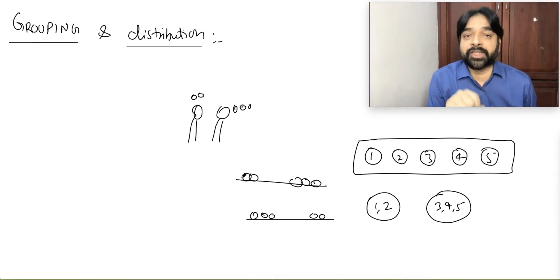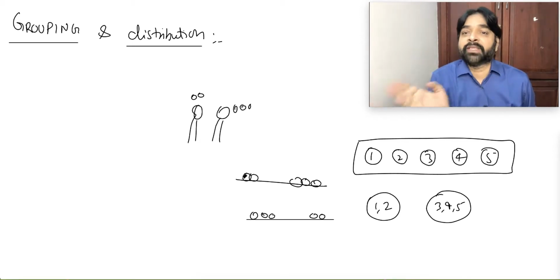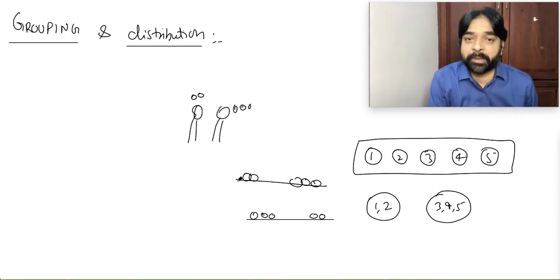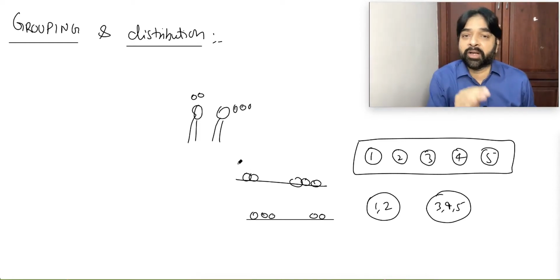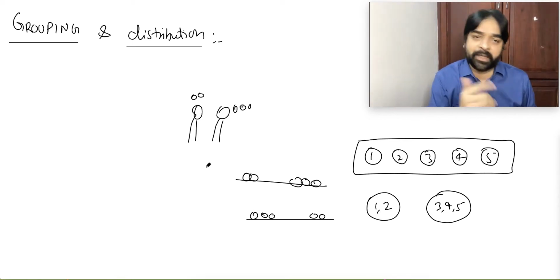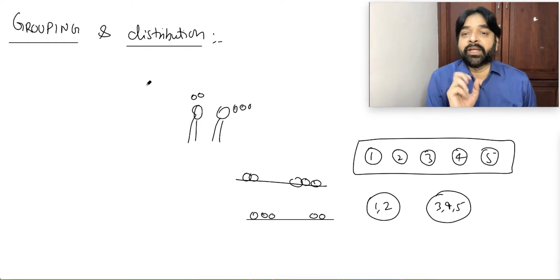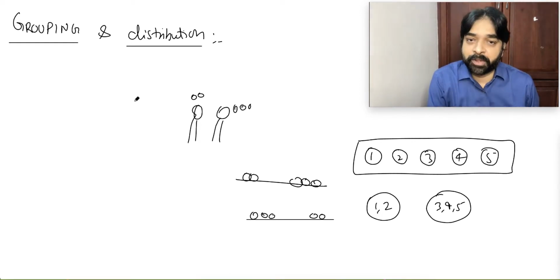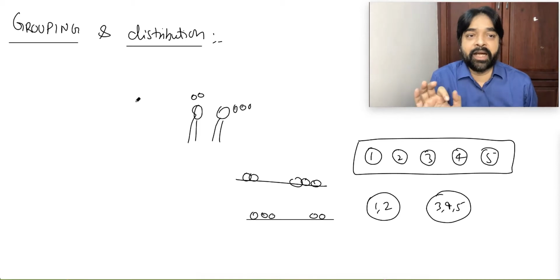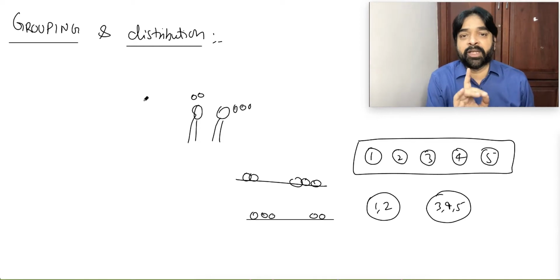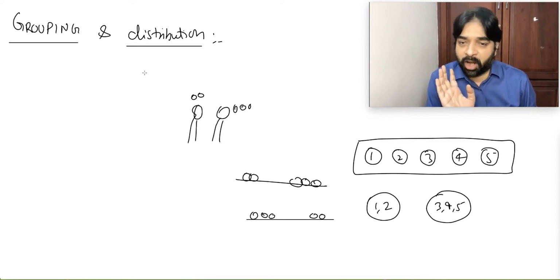And that's what is called distribution. This is the major difference between grouping and distribution. When we say grouping, order is not going to matter. When I say distribution, order matters very much. Is this clear? This is the main point you have to understand in this topic. The rest is very simple. If this is not clear, then you cannot understand when we have to do grouping and when we have to do distribution. In simple language, whenever there is a human to receive the group, order is important. And whenever nobody is there to receive the group, order is not important.